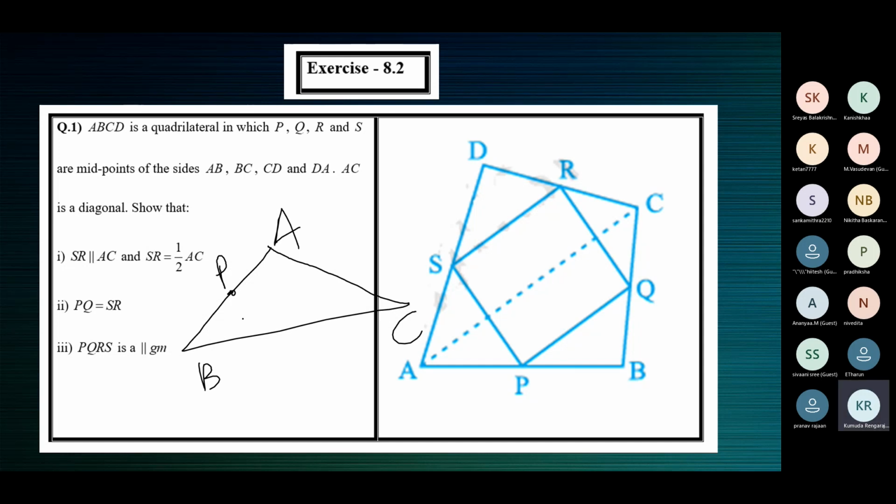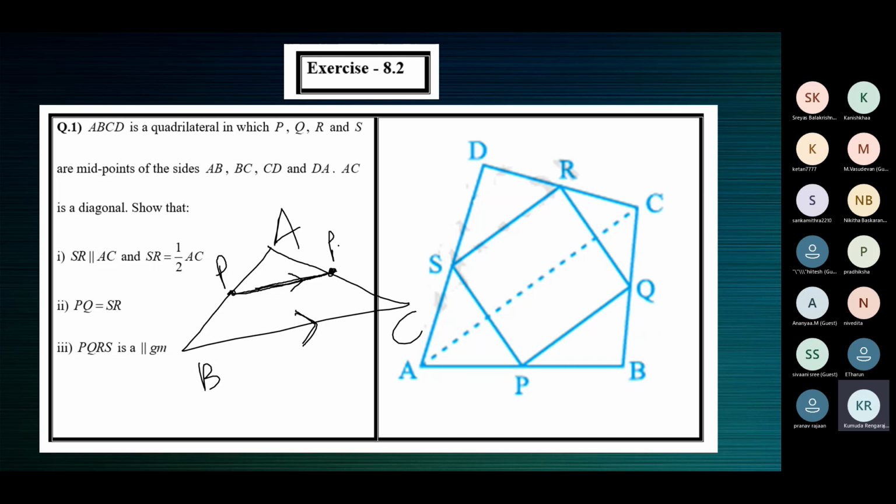P is the midpoint of AB. Then through P, it should be given that there is a line drawn parallel to BC. Through the midpoint P, a line is drawn parallel to the second side BC. And that line will meet the third side somewhere.